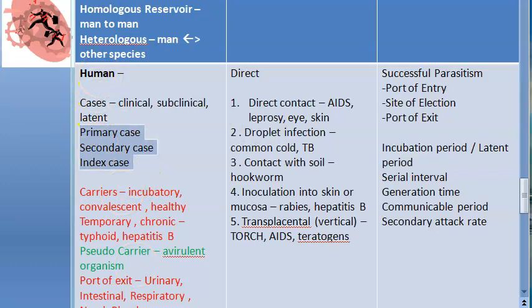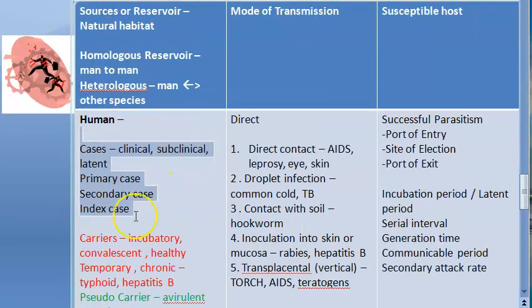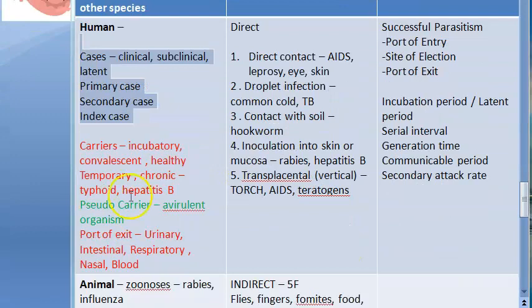So what are we looking at? We are looking at a source or reservoir, right? In that we have humans, animals and non-living things. Under humans you have again cases and carriers. Cases we finished now. Cases, what will you write? Clinical, subclinical, latent, primary and other terminologies which are there. Primary case, secondary case, index case, etc. Now let's move on to carriers.